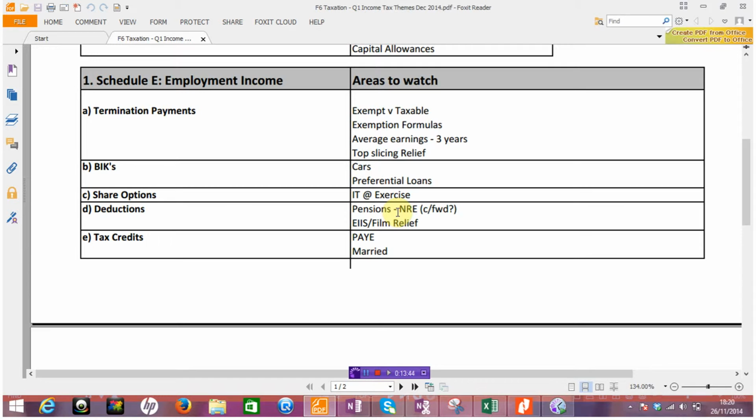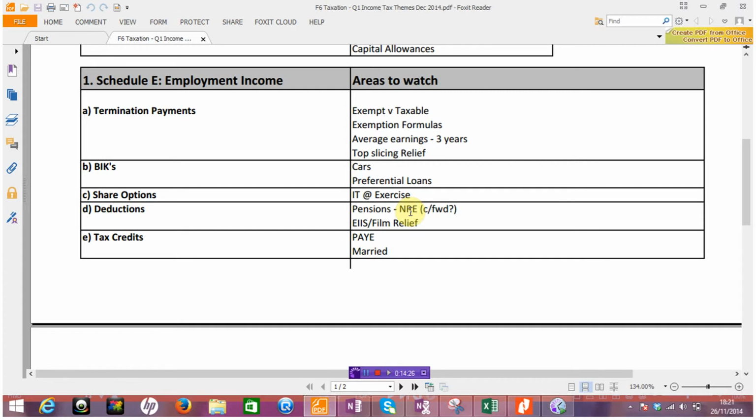It's very, very common, and this whole idea of age, NRE, net relevant earnings, etc. That little calculation can be difficult in the heat of the exam. Make sure that you have a grip on the basic NRE calculation, and obviously watch out for, and I would have thought this is highly likely, that the amount paid by the individual is not the amount that can be claimed. More often than not, you'll find that the amount is excessive. In other words, the amount paid in the year is higher than what the individual can pay based on age and NRE, which we'll pick up from the percentage from the tables.